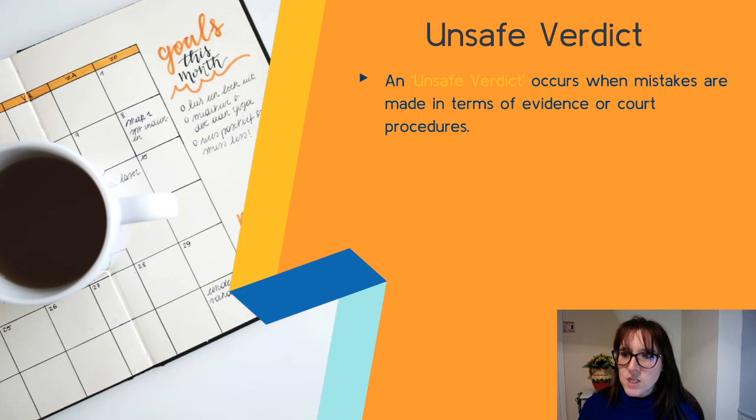An unsafe verdict is when mistakes are made in terms of evidence or court procedures. So a lot of the cases we've studied question the evidence and the mistakes that were made. So Amanda Knox, where the bra strap from Meredith Kercher was contaminated and not found straight away. You have other court proceedings where Bromley, who was in the Damilola Taylor case, got far too far through and should have been seen by the CPS much sooner as not a valid witness. So there's been a lot of mistakes made, and this has meant that either the verdicts have been not guilty or the process has taken years and years and years.